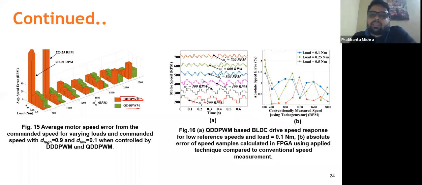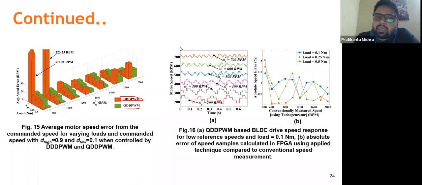Now, this is another additional graph that I'm showing here. As we have used only one Hall sensor in our case to measure the speed, for the low speed region we'll have a little bit of error in measuring the speed, which will again result in speed ripple of the motor. The reason behind using only one Hall sensor is that it reduces the size of the controller, because when you have three Hall sensors, we have to go for the same operation three times.